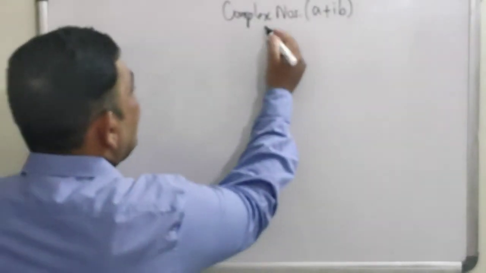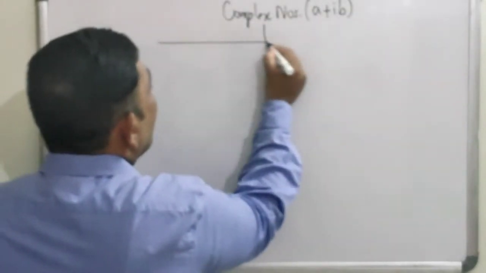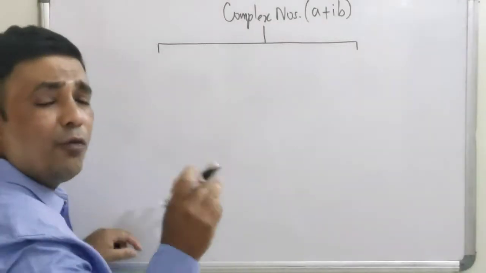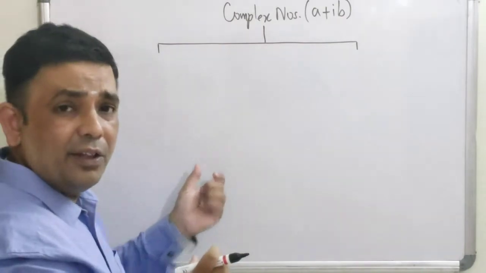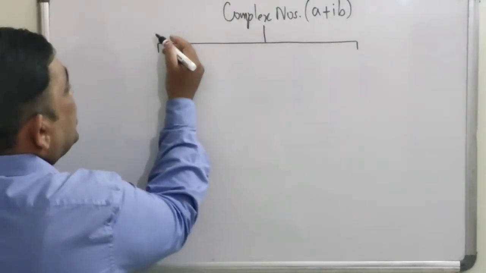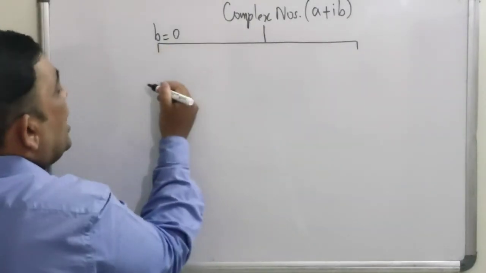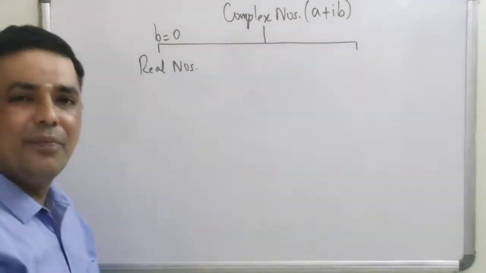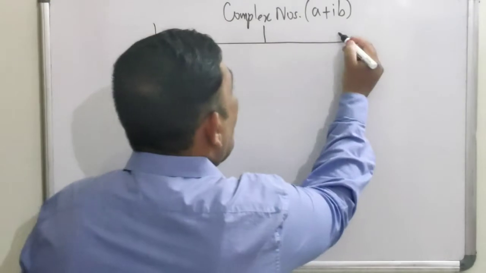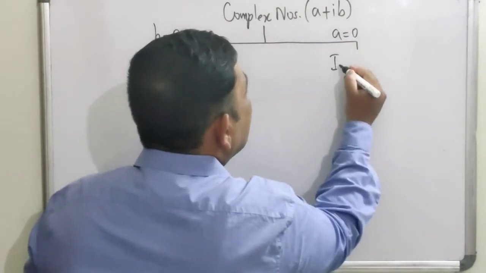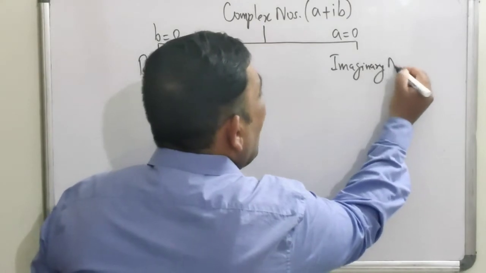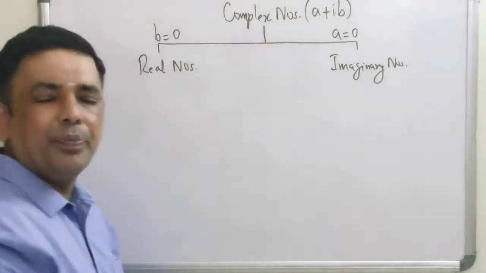Complex numbers further get divided into two branches. The first branch is when b is equal to 0, we call them real numbers. And the second part is where a is equal to 0, we call them imaginary numbers.